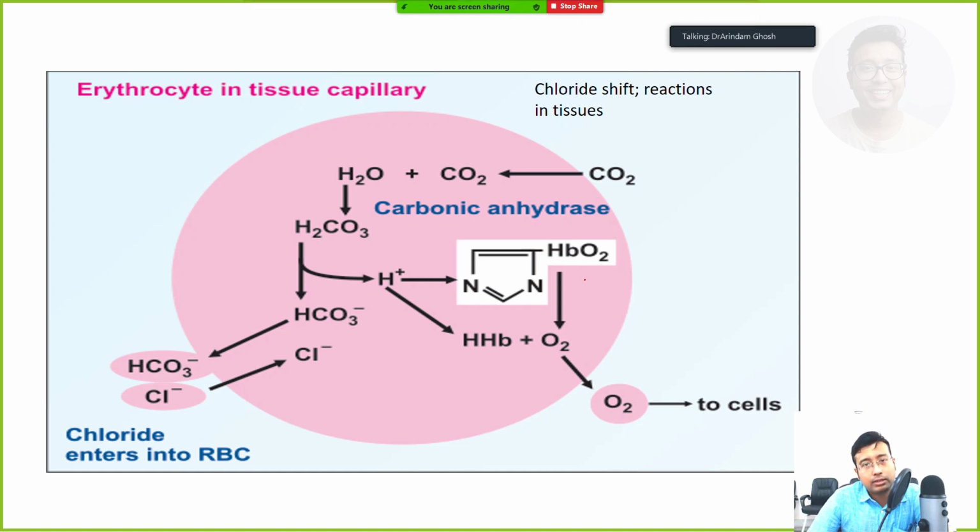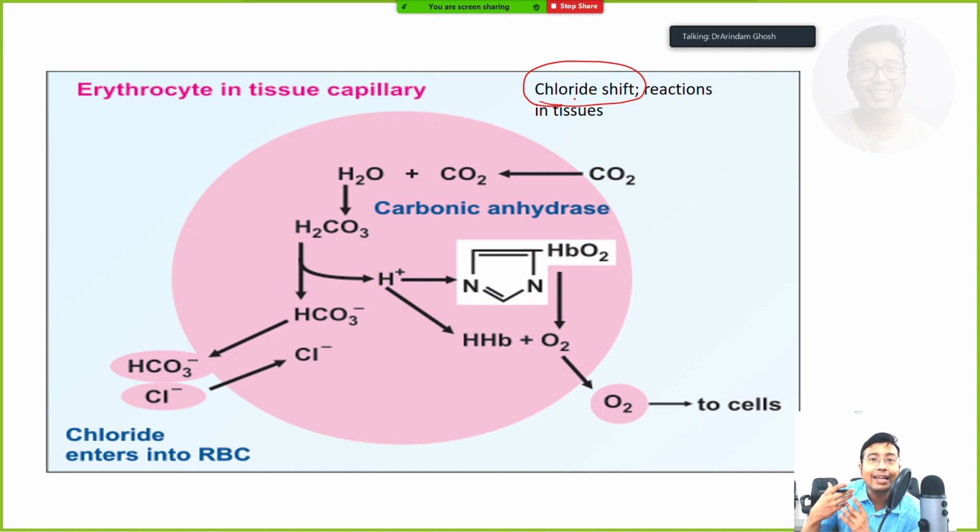This is the question that is also serving as an answer to the short note on chloride shift. So what is chloride shift? It looks very complicated, but I'll make you understand. It is very easy. Note this. The main motto at the cellular level, okay? What is the main motto at the cellular level? What does blood need to do, what does hemoglobin need to do?